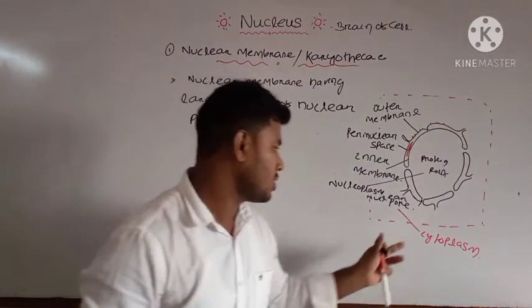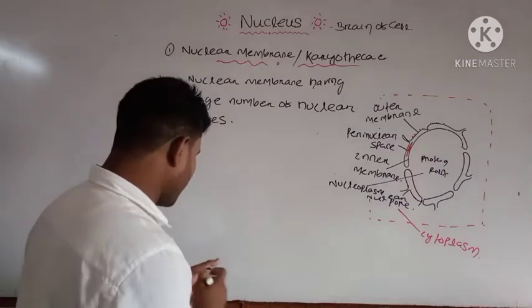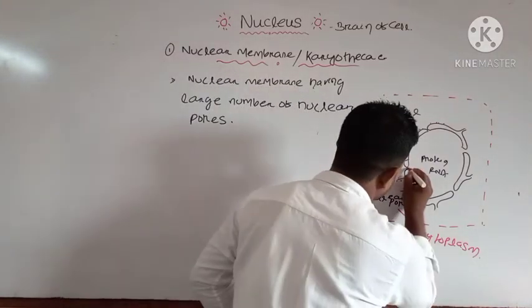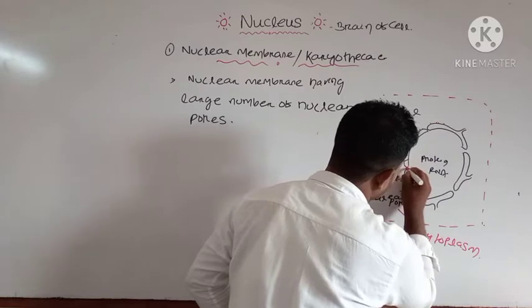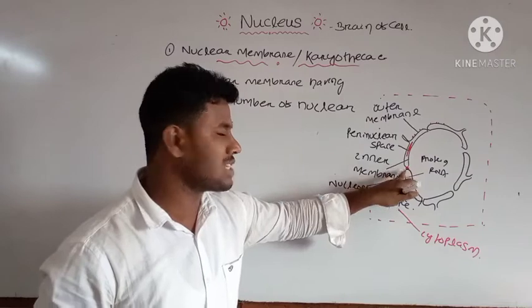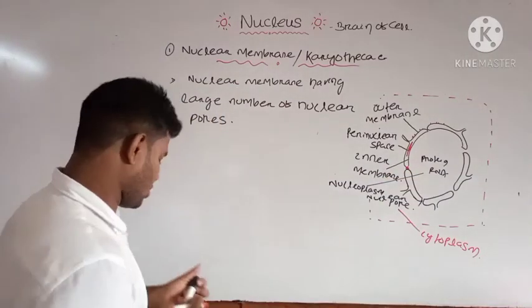We have already told that. Then another important point is that these structures are also blocked by some structures which are present in between the pores, like the presence of an annulus type structure.